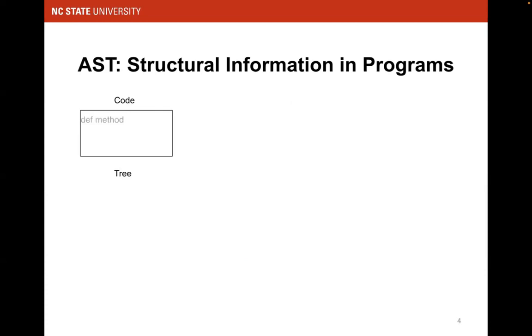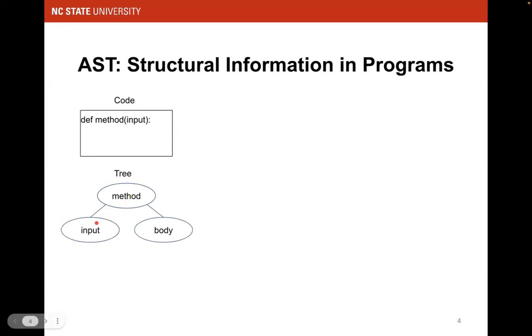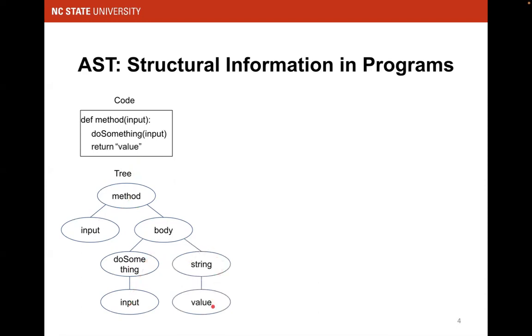Assume that we have code like this. We define a method, and then we have the tree. The root node of the tree is the method, and then it has an input and some body of the program. So you have a left branch, which is the input, and the right branch of this method is the body. The first line of the body does something with this input, and the second line returns the string value. If we want to use vectors in machine learning algorithms, we want to represent this tree as numbers. How do we do that?